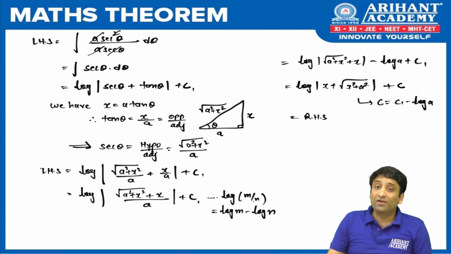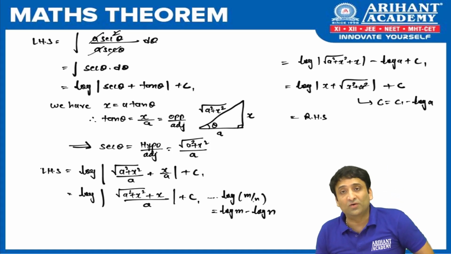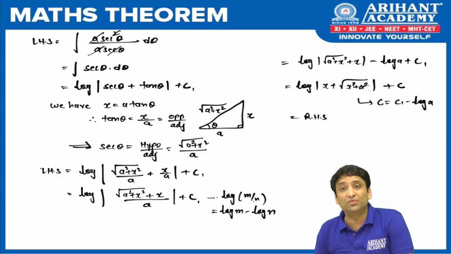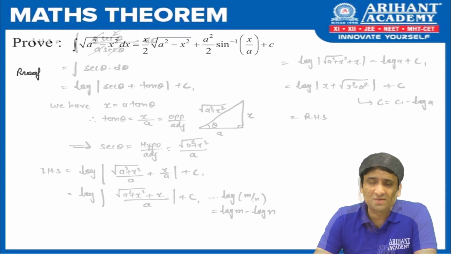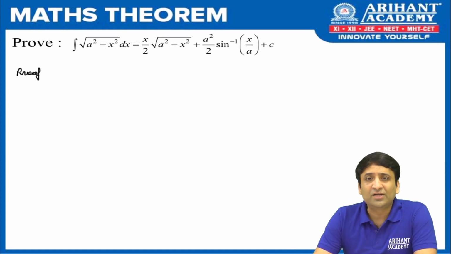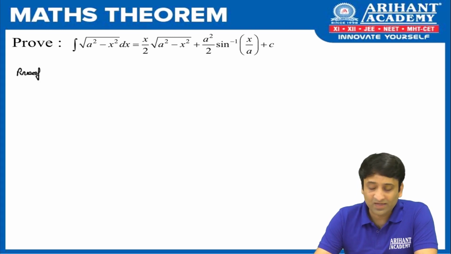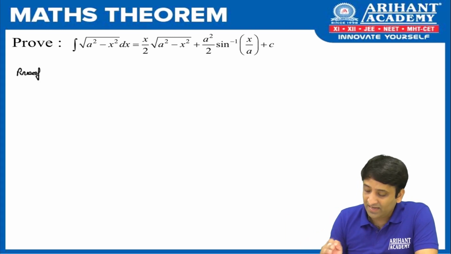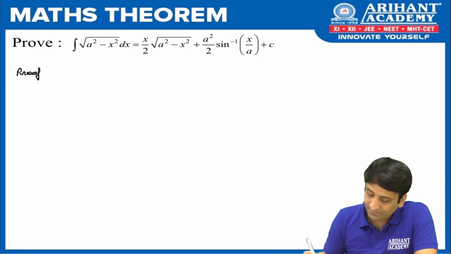Fine. So we are done with the entire group of 6 theorems where we have used a standard substitution. Now let's start with the last group, which includes 3 theorems, and these theorems can also be done with the help of standard substitution, but we will prefer integration by parts. Okay? So that's why I'll call this a separate group here. Fine. But if somebody wants to try with the standard substitution, you can do that.